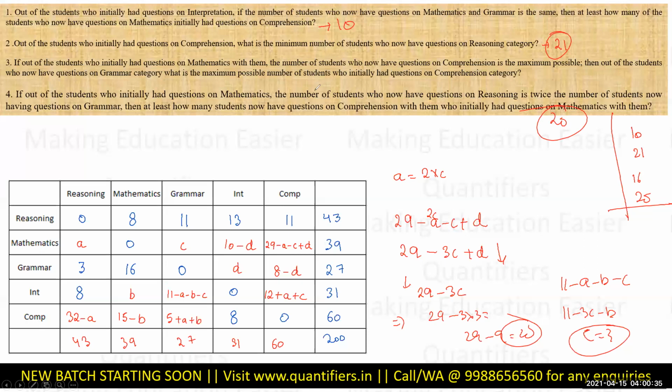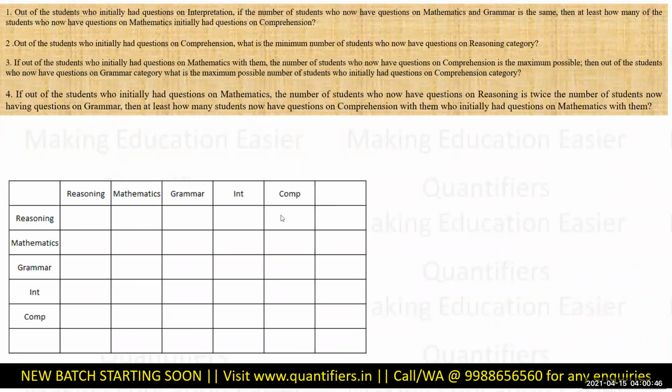Trust me, only 2 to 3 people were able to do this set, right? It is a good one because it involves a lot of variables and we cannot optimize it in such a way. So if you are able to do this set in 10 to 12 minutes, you are on a good track, right?